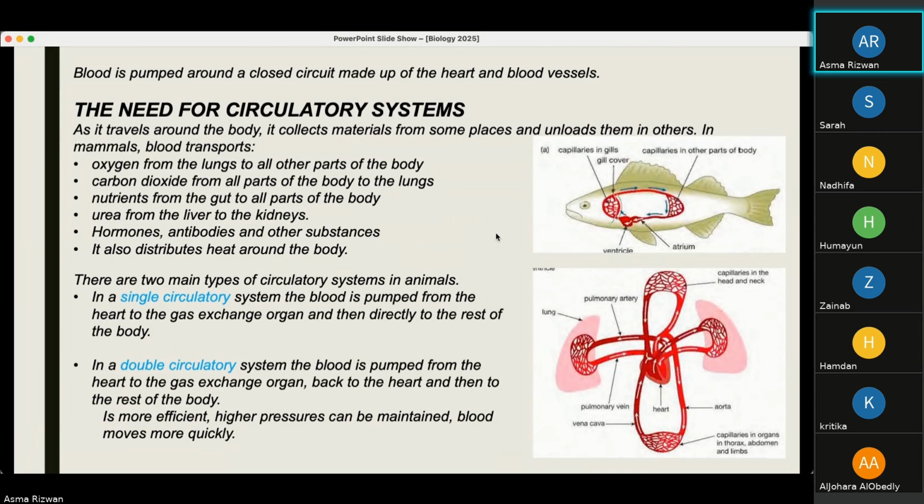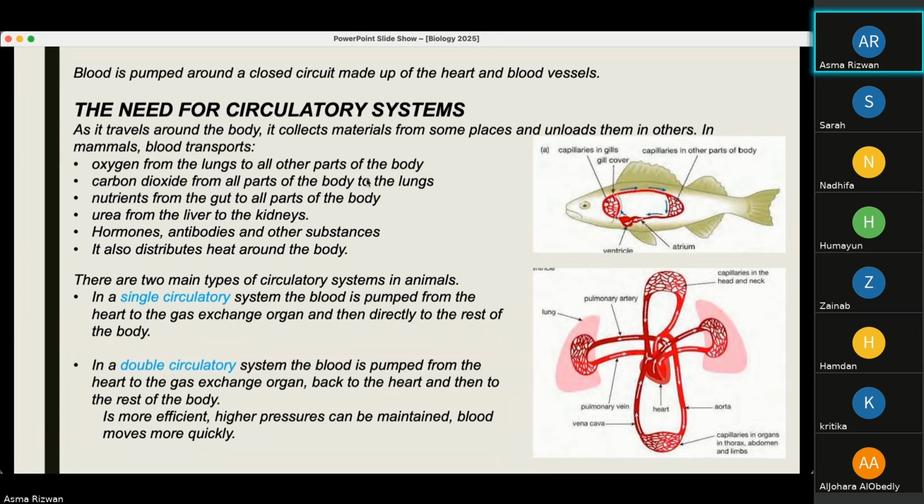Then we have a double circulatory system, shown here below the fish, where the blood is pumped from the heart to the gas exchange organ, from the heart to the lungs, and back to the heart, and then to the rest of the body. So it is going through the heart twice, which is why it is known as a double circulatory system. It is more efficient, can maintain higher pressures, and blood also moves very quickly.